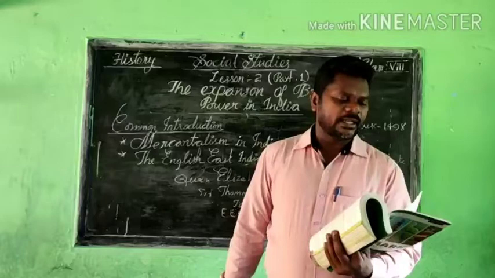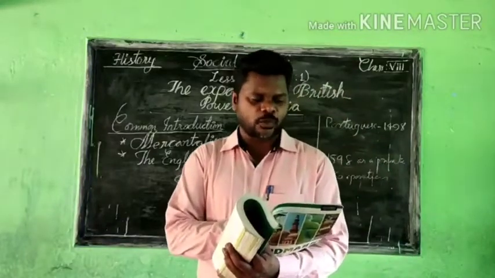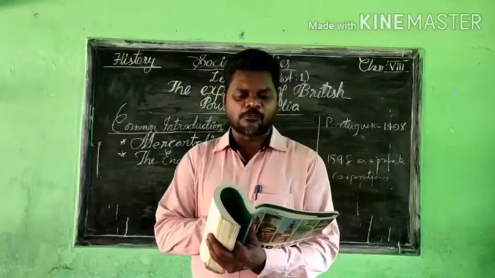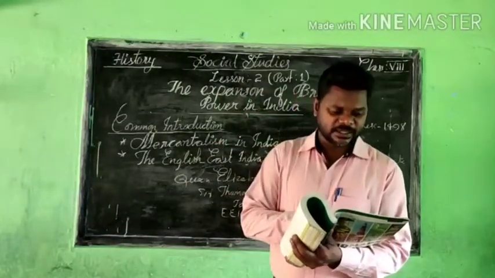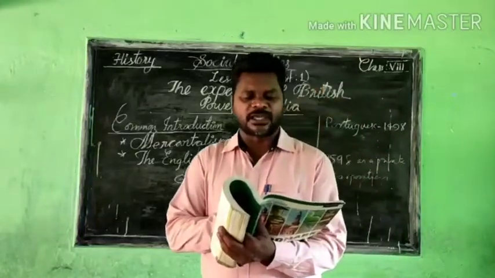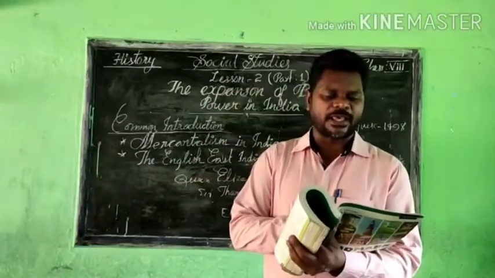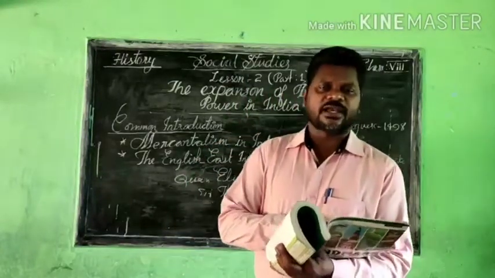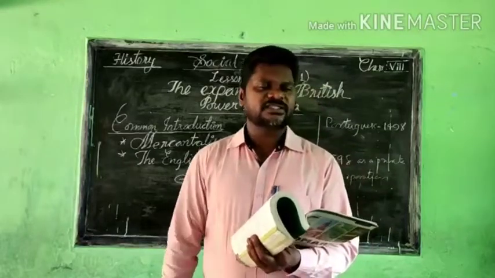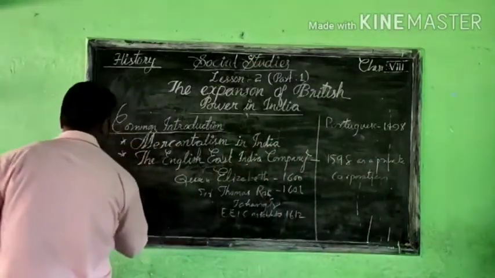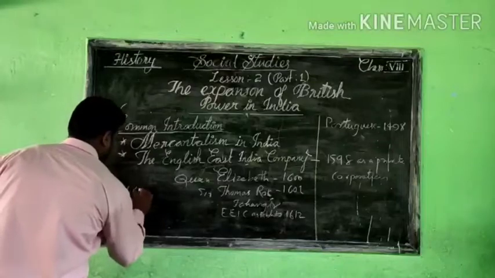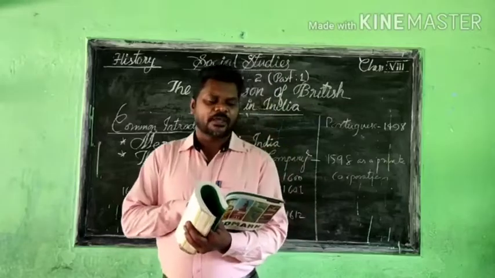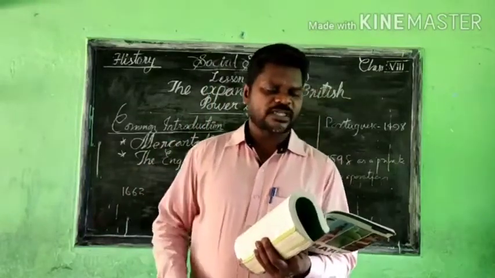Then you know that in 1662, the English East India Company was given the island of Bombay by King Charles II, who had received it from the Portuguese as part of his dowry on marrying a Portuguese princess. While we are going ahead, we are getting this information about 1662. We can understand that the English East India Company was given the island of Bombay.